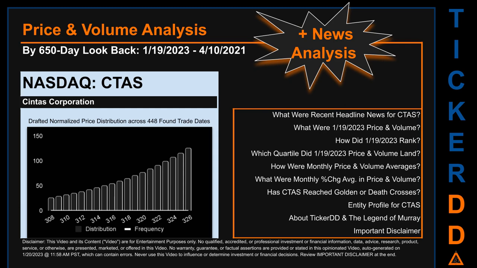Remember that this is just a drafted, in progress, observational model to best fit abstracted third-party data into various opinionated views. Before we jump into price and volume analysis, let's look at recent headlines for CTAS.